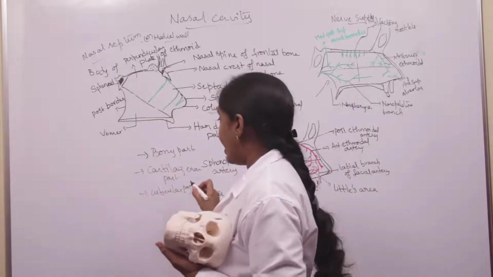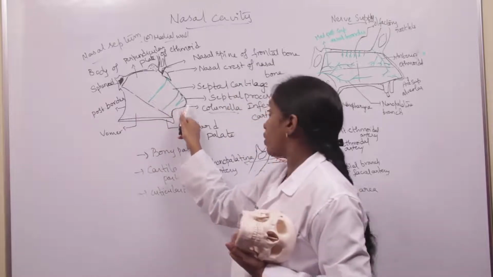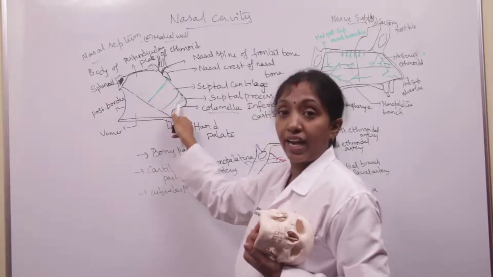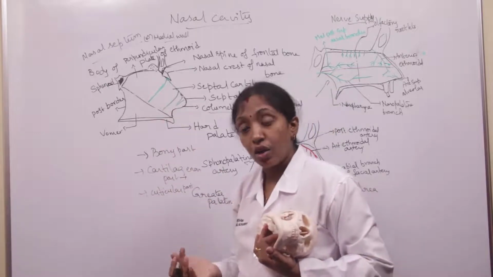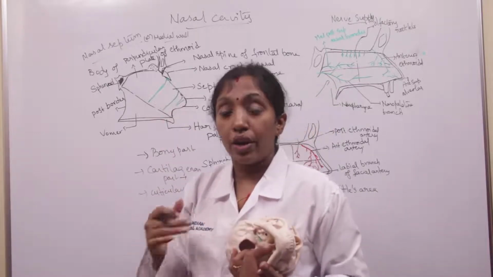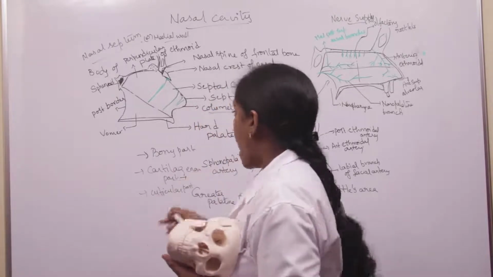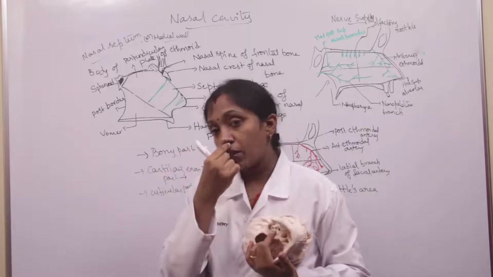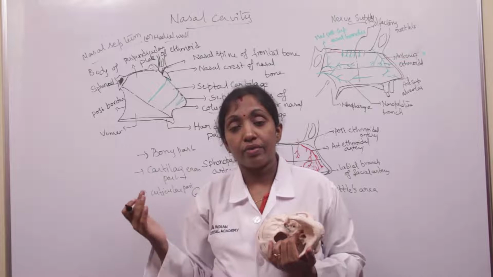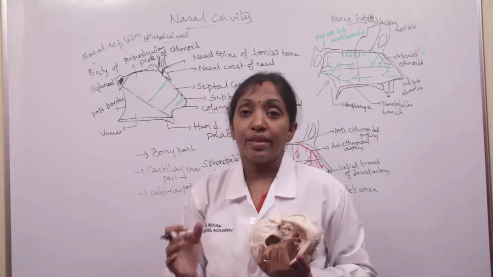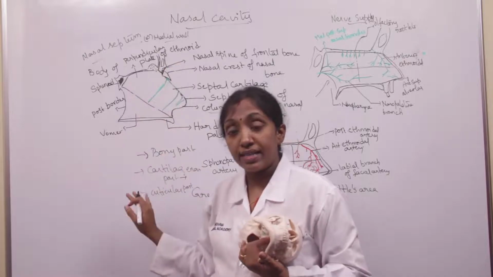Coming to the cartilaginous part, it is formed by the septal cartilage and the septal process of the inferior nasal cartilage. This is the septal process of the inferior cartilage and this is the septal cartilage. And the cuticular part is formed by fibrofatty tissue covered by skin. This is the lower margin of the medial wall, which we call the columella. So that's about the medial wall of the nose, or nasal septum.